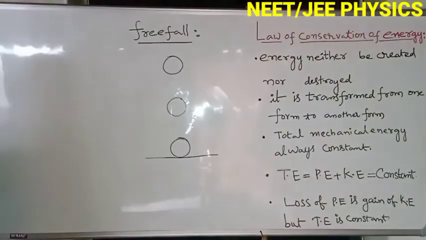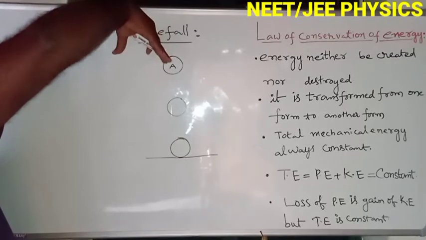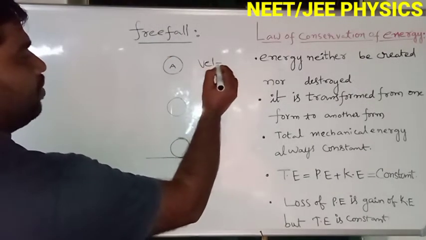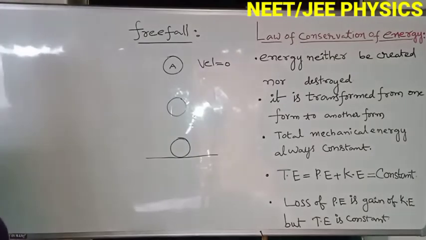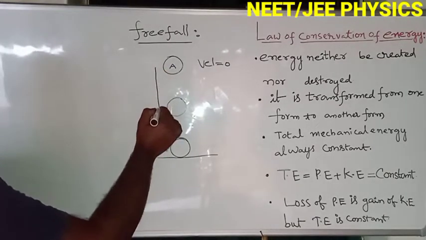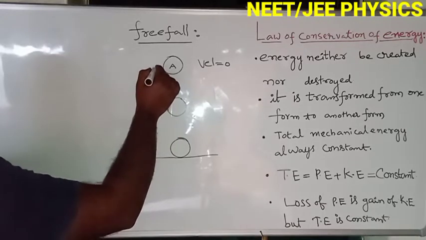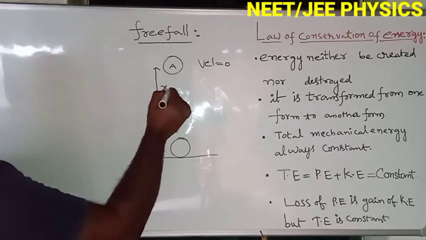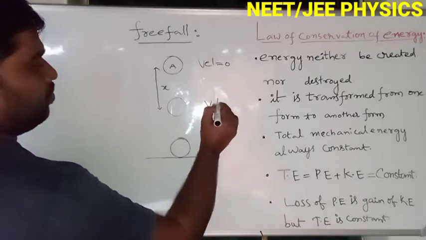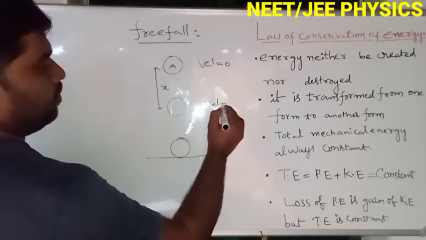Now for understanding purposes, take one object and drop it from a certain height from the ground. Initial velocity is 0. This is the freely falling body case we are studying. After some time it is displaced by x. Now the velocity of the object is assumed as v.